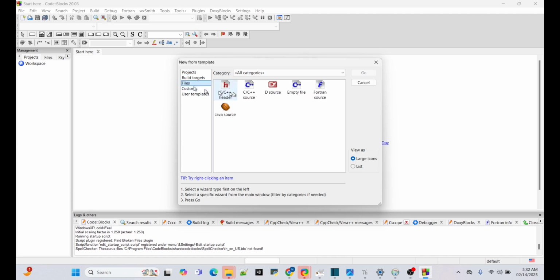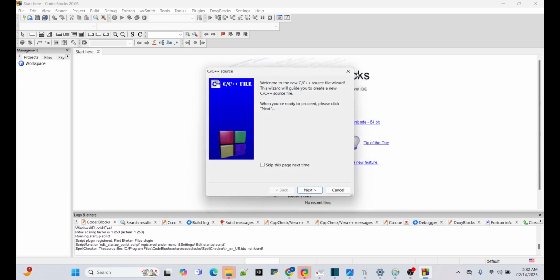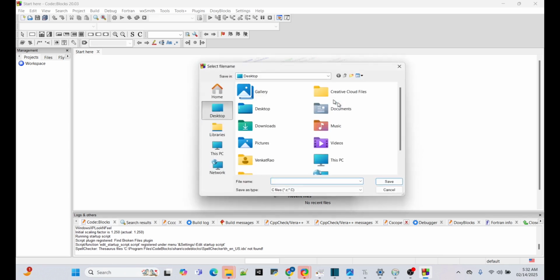Click on file. Click on C++ stores. Go. Next. Select the C. Click next. You have to select the path. So I'm selecting the desktop. For the file name, I'm putting C language like that. So click on save.